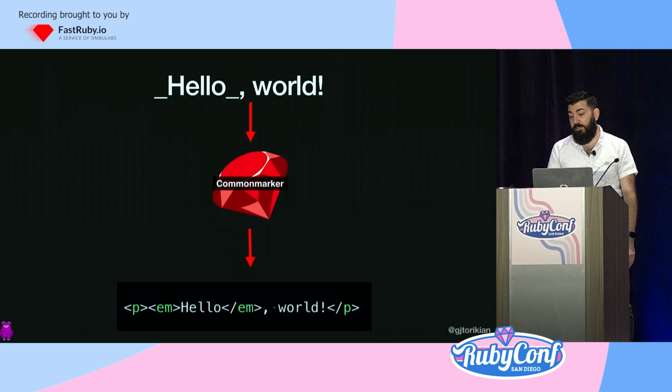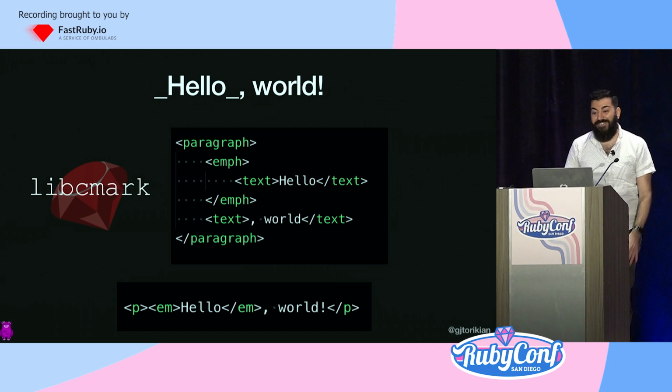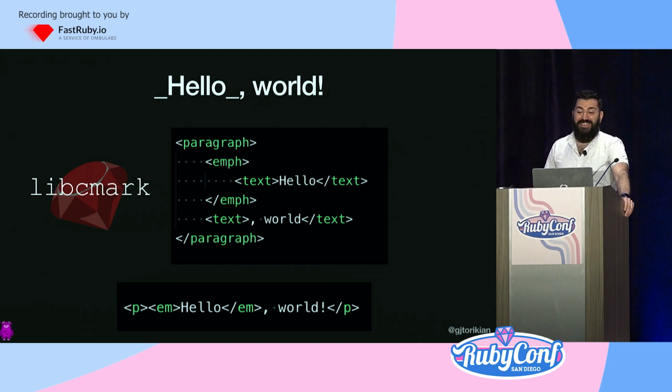So knowing all that, what did I do to make Common Marker fast? Simple. I just use C, which is a compiled language. The team behind the Common Mark spec have a C library that they call libcmark. And this library takes in Common Mark text, it creates an AST representation, and then it spits out HTML.